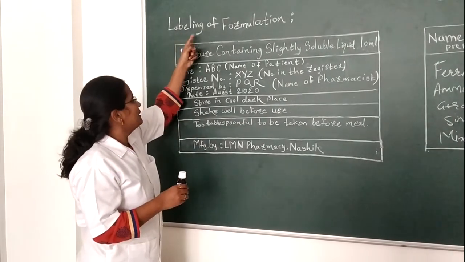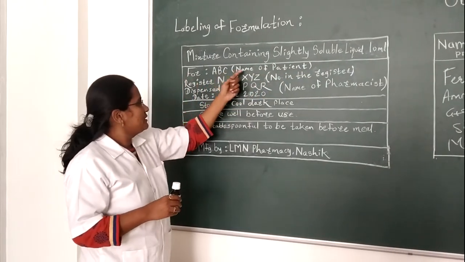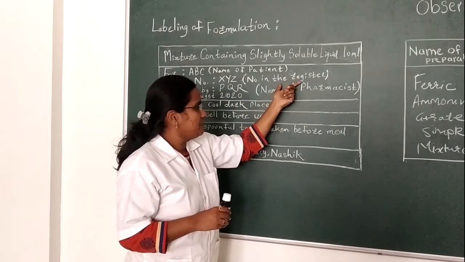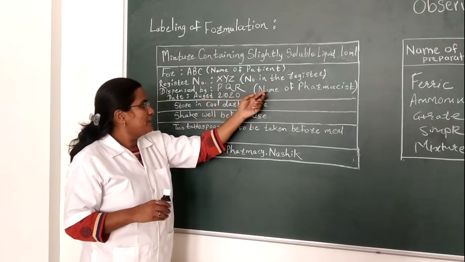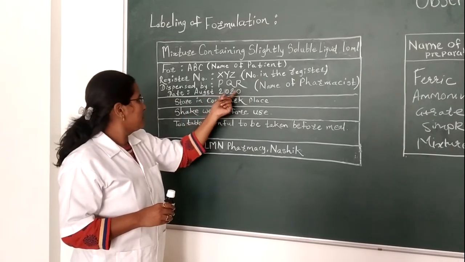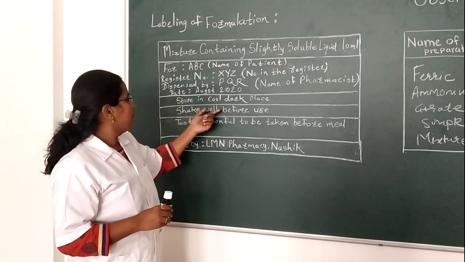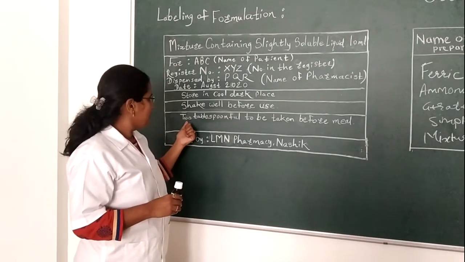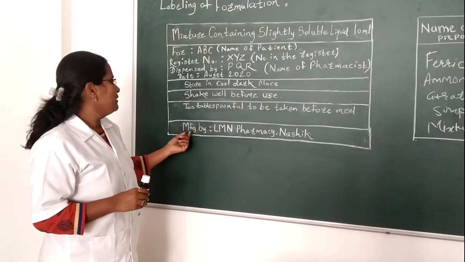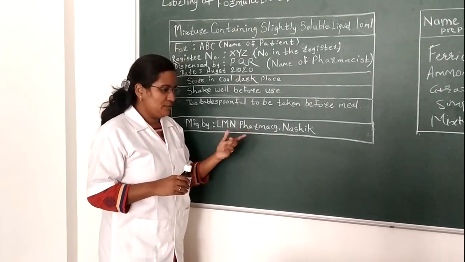So let's see the labeling of the formulation. Mixture containing slightly soluble liquid, 10 ml, for ABC. Here the name of the patient is written, register number XYZ, which is the number given in the register, dispensed by PQR. Here one can write the name of the pharmacist and the date, that is manufacturing date August 2020. Storage condition: store in a cool and dark place. Then shake well before use, and one more direction for using this formulation: 2 tablespoonful to be taken before meal, as this is an antacid preparation, manufactured by Element Pharmacy, Nasik. Here one can write the name of the industry.